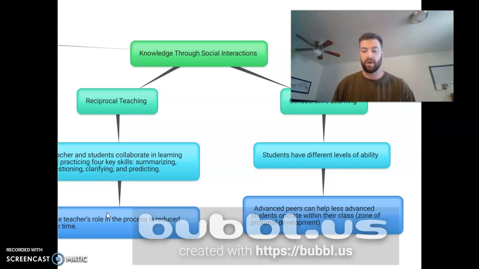That is an example of their zone of proximal development because, for example, say we have a bunch of 5th graders and they're learning how to do math, and through their experiences, one has previous experience with math or is a little bit more advanced in math, they're able to assist another student who is less advanced, and that in turn creates the knowledge through social interaction, specifically with collaborative learning, so both the students are able to learn the same math.